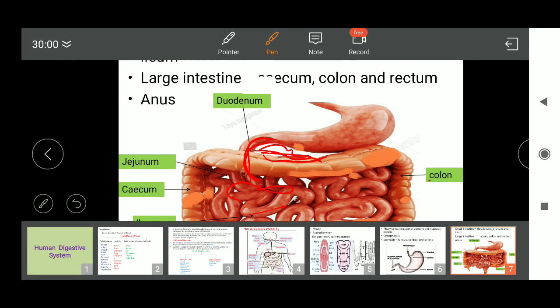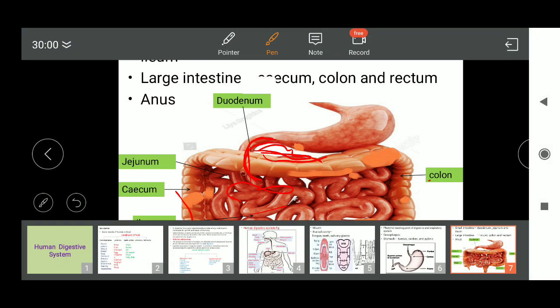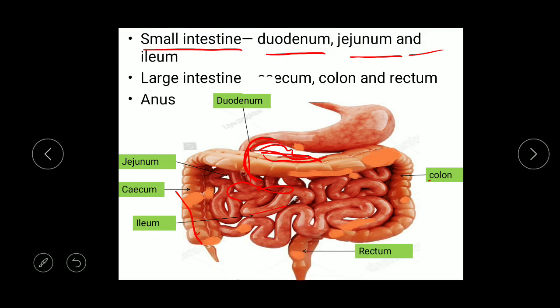Now, this ileum then further joins the cecum. This region is cecum, from which a rudimentary part called appendix arises. It is a rudimentary organ. It is called appendix. Then this region is called ascending colon. This region is called transverse colon and this region is called descending colon.